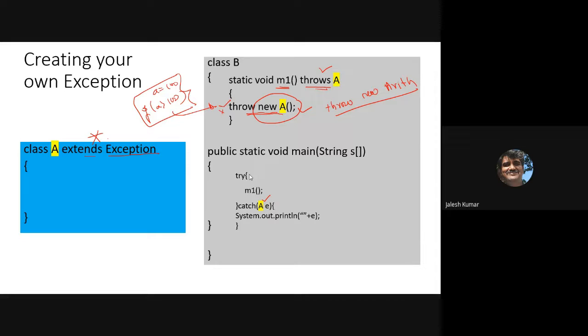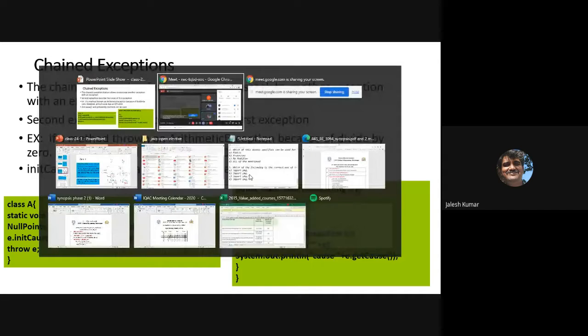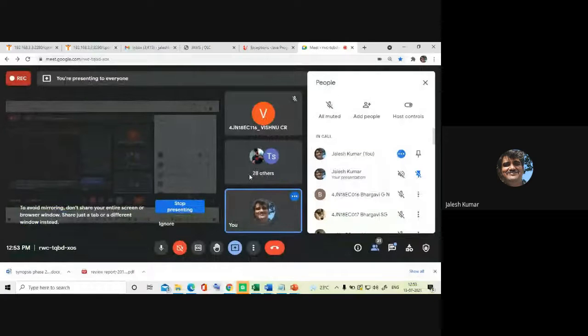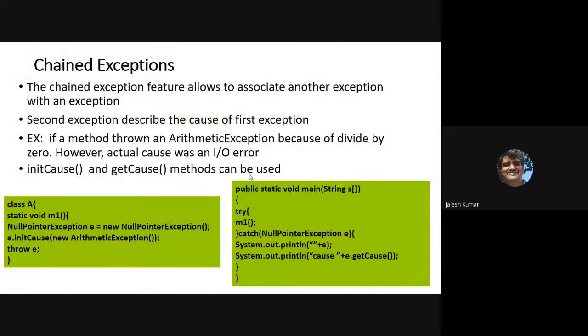Next, chained exceptions. You should not skip this; if you read everything, you will see this also. Chained exception, that name itself tells what a chained exception is. Okay, one exception invokes another. That's what a chained exception is, is it not? The chained exception feature allows you to associate another exception with an exception. How is it? The second exception describes the cause of the first exception.